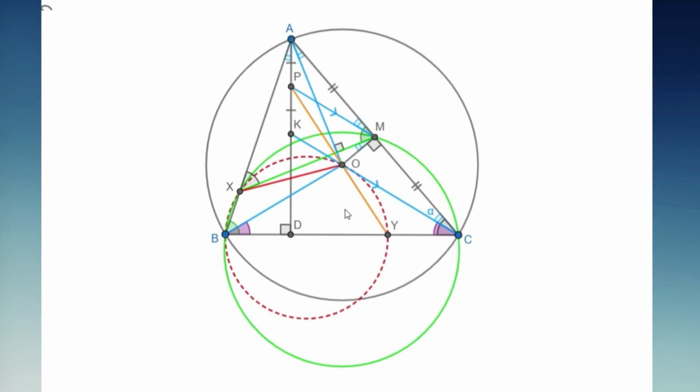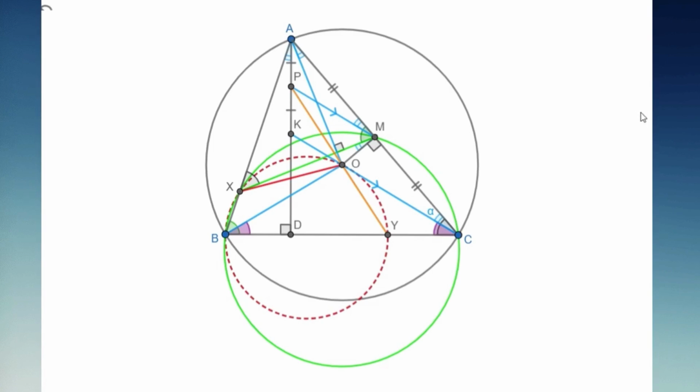The second step is to analyze the conclusion. So the conclusion is to prove BXOY is cyclic. How can we prove that this quadrilateral is cyclic? We have two ideas to work on this quadrilateral.